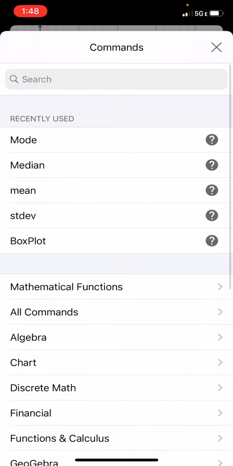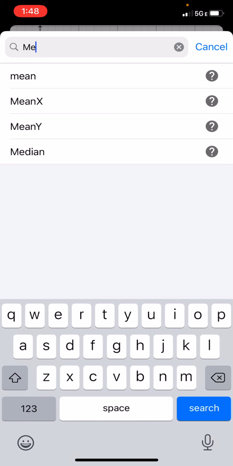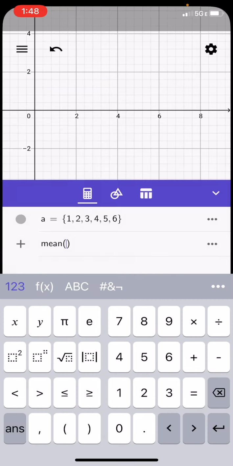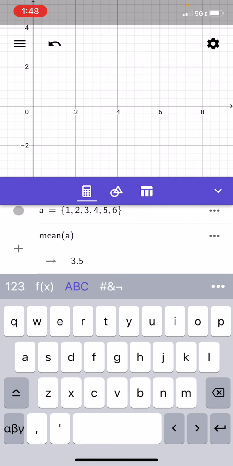And then if I want to find certain things, I would hit the 3 dots here on the right. I've already looked up a bunch of stuff in my recently used, but if your stuff isn't showing up there, you would instead type in the search what you want. So if I want to find the mean or the average, I start typing in mean and it pops up there. And then I would say I want to find the mean of A. Since I've already stored that list first, when I do mean of A, it knows to find the mean of that list, which would be 3.5.